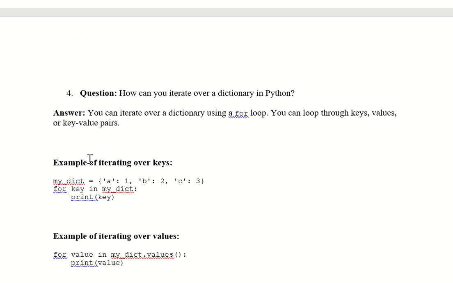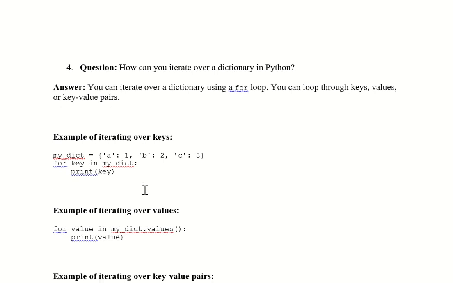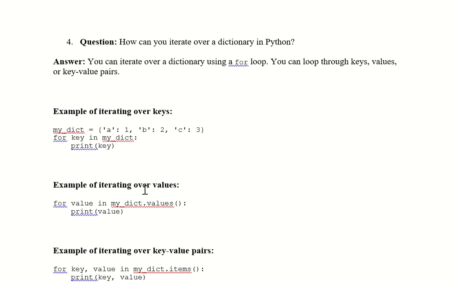How can you iterate over a dictionary in Python? Now we'll look into how to iterate over a dictionary in Python. There are 3 ways to iterate over a dictionary in Python. We can iterate using keys, using values. First one is keys, second one is values, and third one is key value pairs. As we all know, a dictionary contains key value pairs.